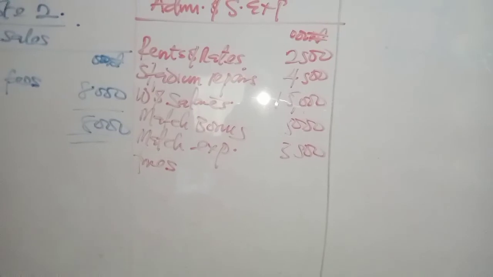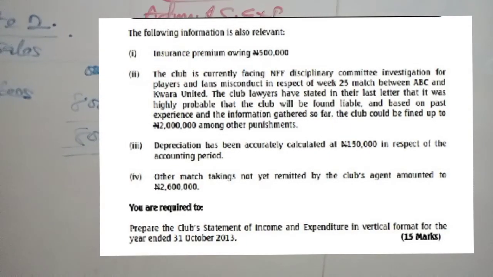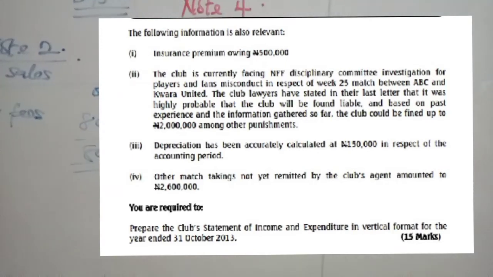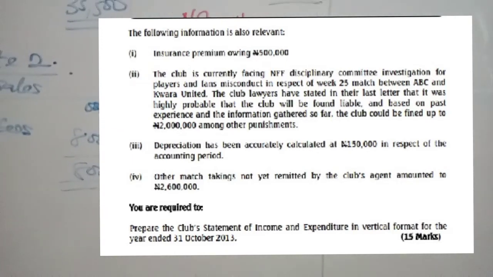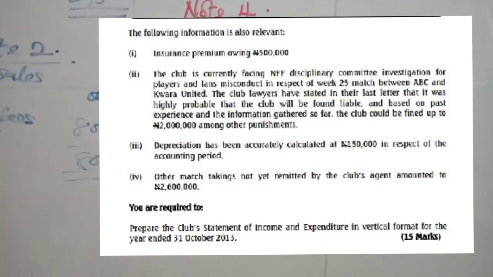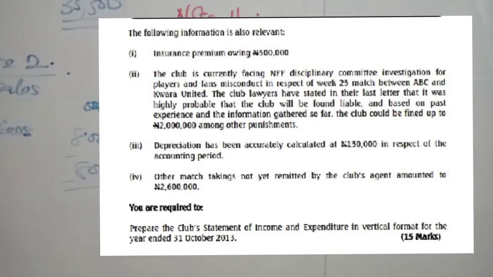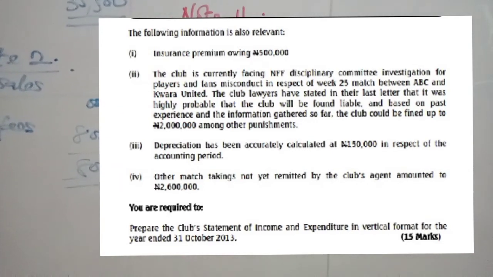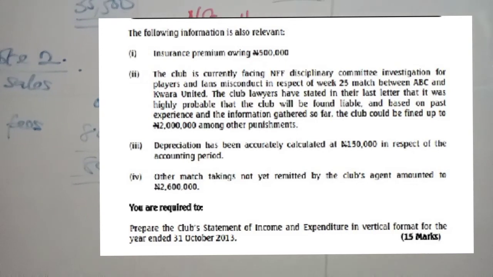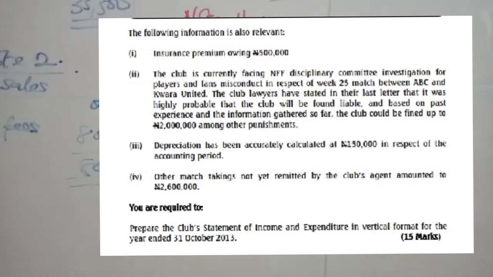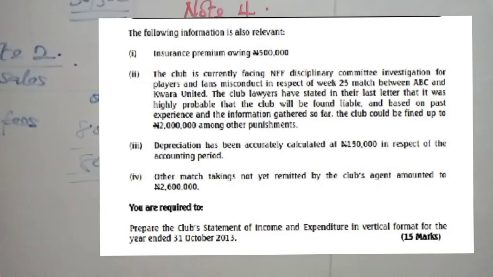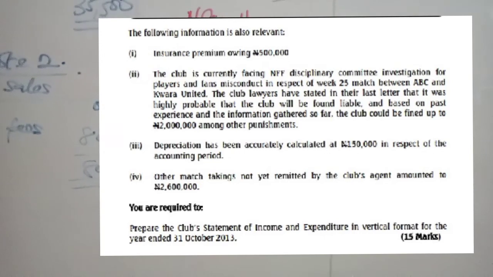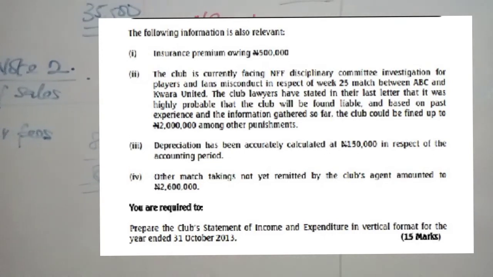Now, is there information there? Yes. I can see note 2. The club is currently facing NFF disciplinary committee investigation for players and fans misconduct in respect to the week 25 match between ABC and Kwara United. The club lawyers have stated in their last letter that it was highly probable that the club would be found liable, and based on past experience and information gathered so far, the club could be fined up to 2 million among other punishments.